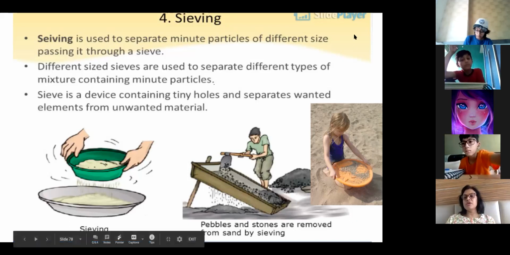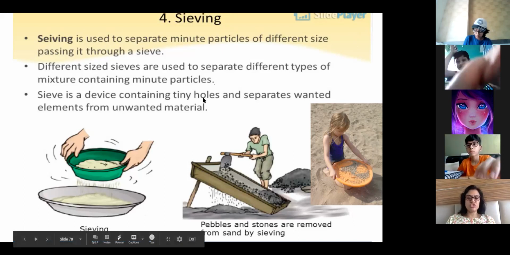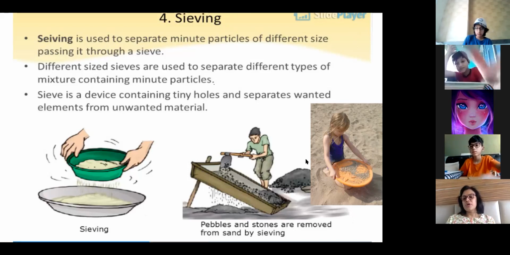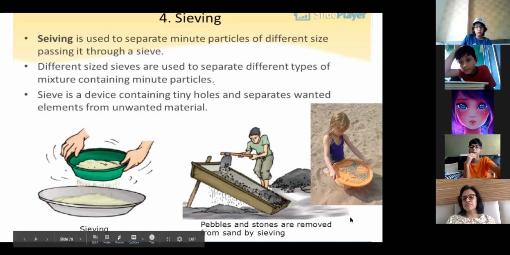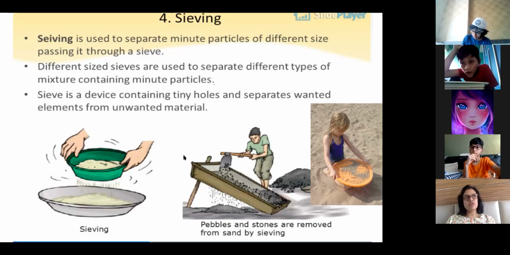You know when your mother cooks. Ma'am, that chai channi, right? Channi you use for maida. Ma'am, I did not understand sieving. Can you explain? You know what is this sieve? This is called a sieve. Okay. Now see, when you have a mixture of small size particles and big size particles, we use a sieve to separate them.